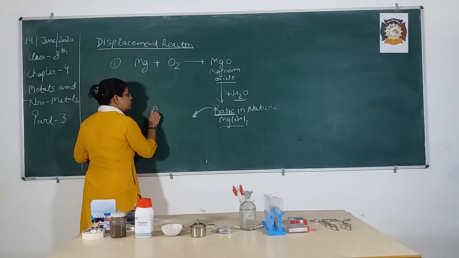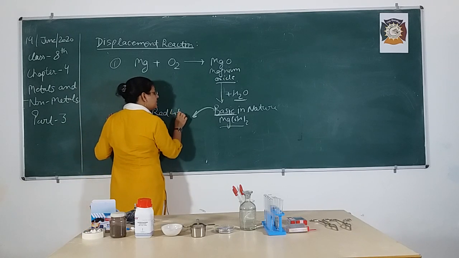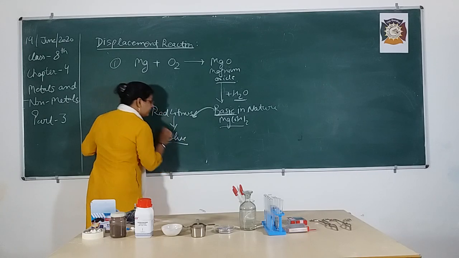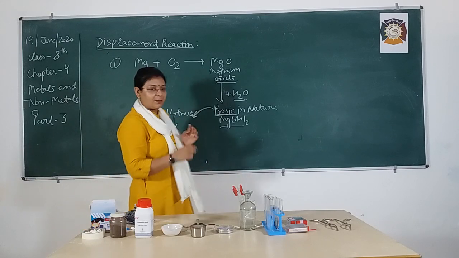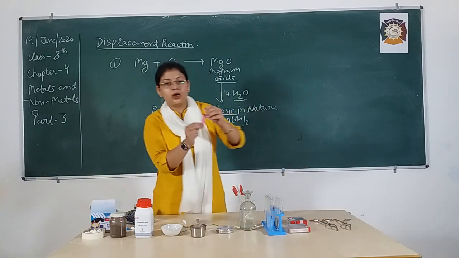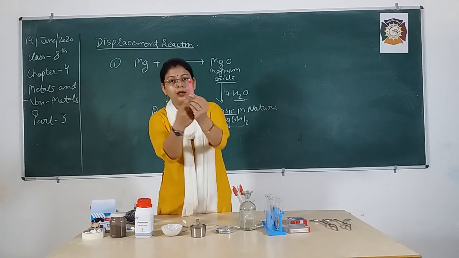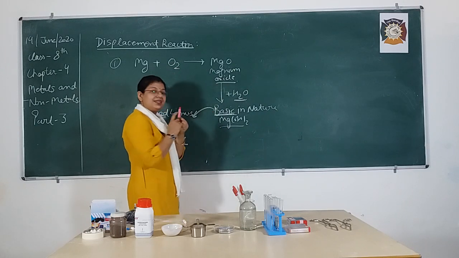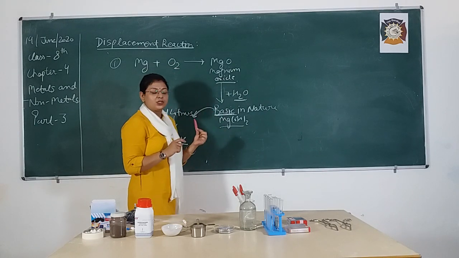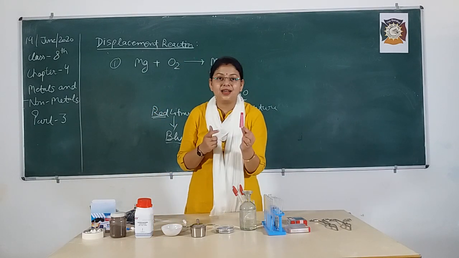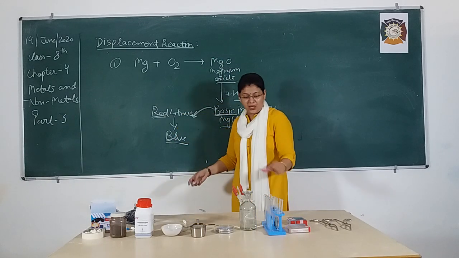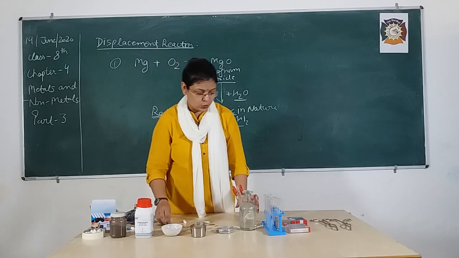Because a basic solution turns red litmus to blue. The color of this red litmus paper here is red, but when I put it in this basic solution, it is going to change its color to blue.